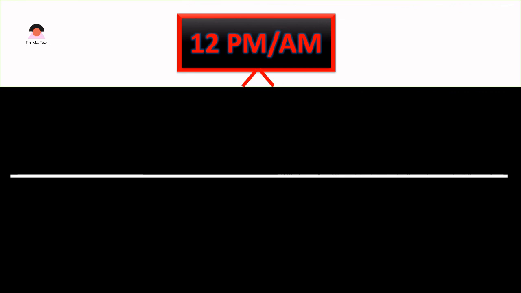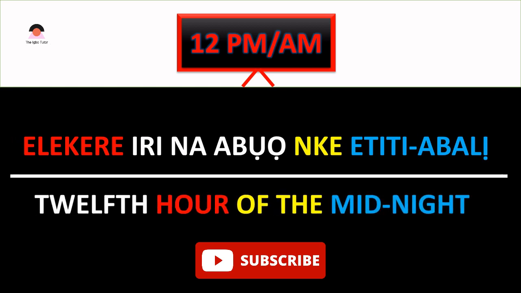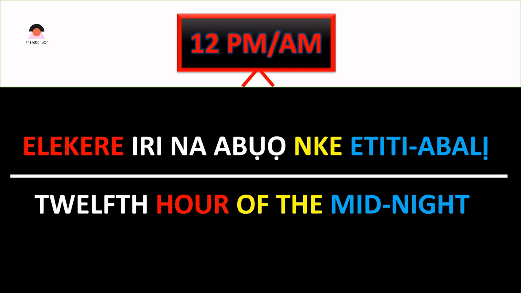We go to 12 midnight. What do we have here in Igbo language? It is elekere iri na abụọ nke etiti abali. Etiti abali meaning midnight. 12th hour of the midnight. Elekere iri na abụọ nke etiti abali.